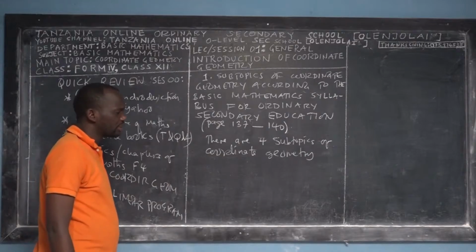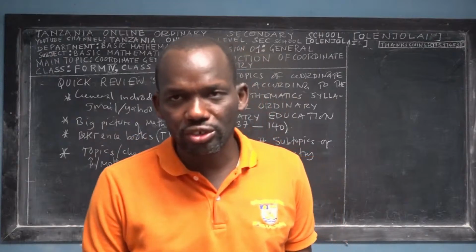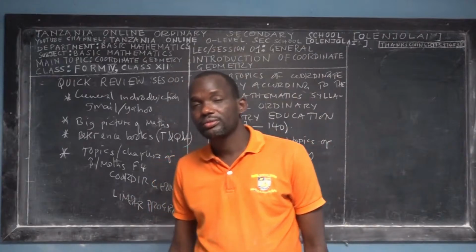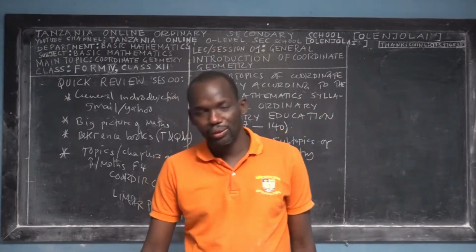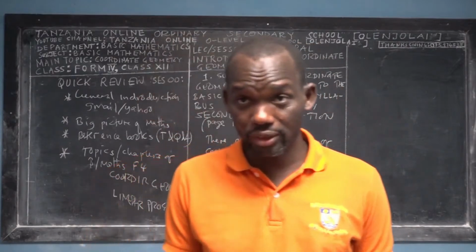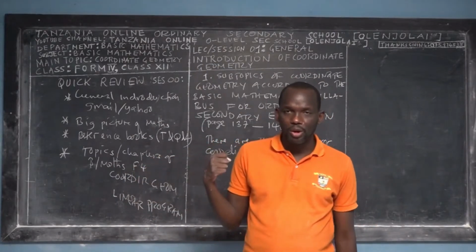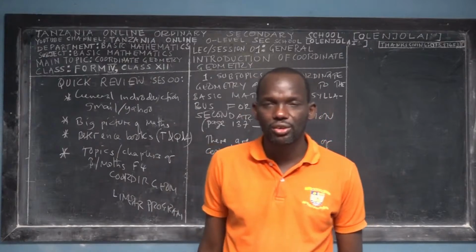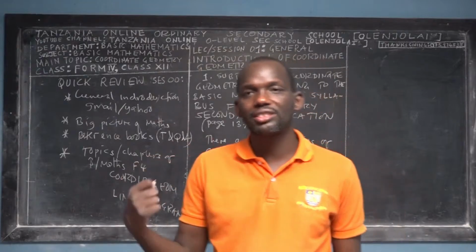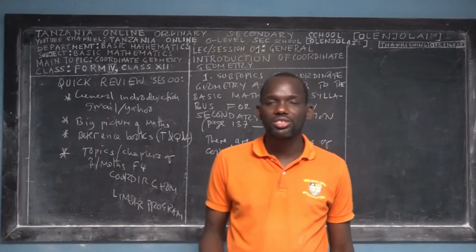This is a very important topic for the rest of your life in mathematics. Whether after your graduation from ordinary secondary school, which is Form 4, you take a route to diploma, you will study the topic of coordinate geometry. Whether you take a route to advanced level, you will study coordinate geometry in Form 5 and also in Form 6. For diploma, if you take engineering or certificate courses, you'll take modules called basic engineering mathematics or basic certificate mathematics. You learn coordinate geometry in first year and in third year.